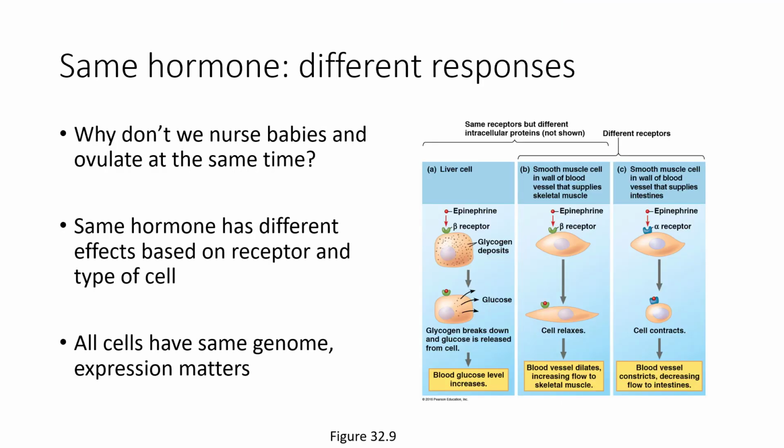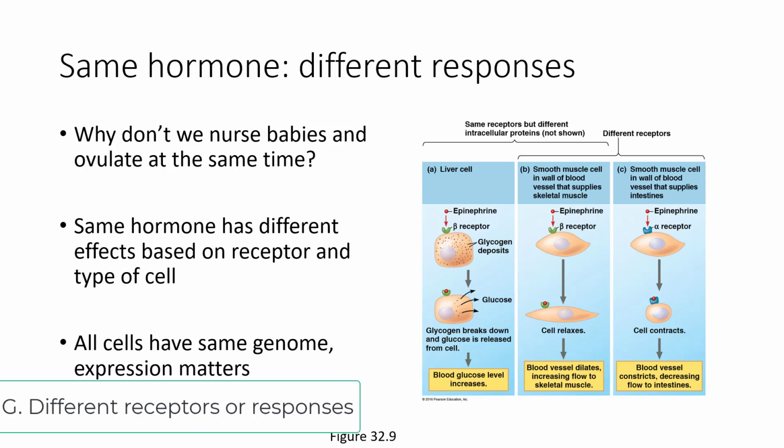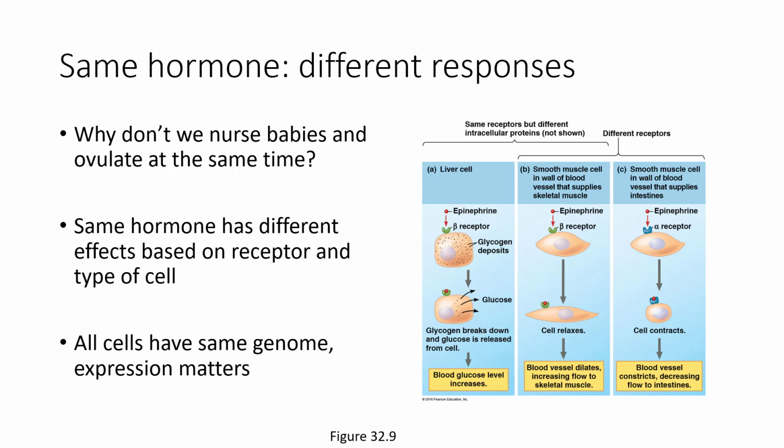Well, we can have one hormone like epinephrine, and this hormone can have multiple different responses. For example, in a liver cell, epinephrine will bind to a beta receptor, causing glycogen deposits to break down into glucose and release energy from the cell. Epinephrine can also bind to a smooth muscle cell in the wall of blood vessels that supply skeletal muscles. And epinephrine therefore makes the blood vessel dilate, increasing blood flow to skeletal muscle.